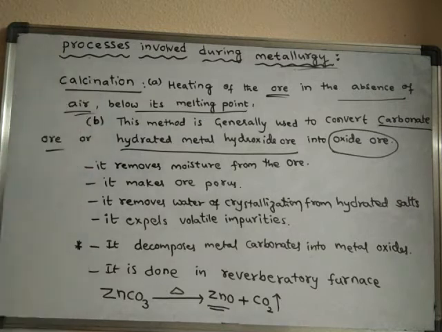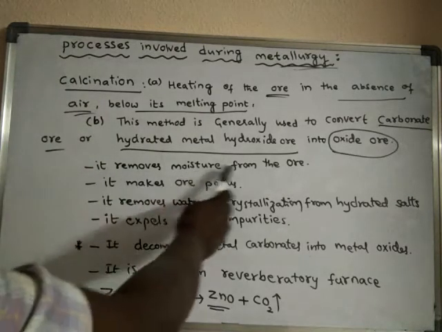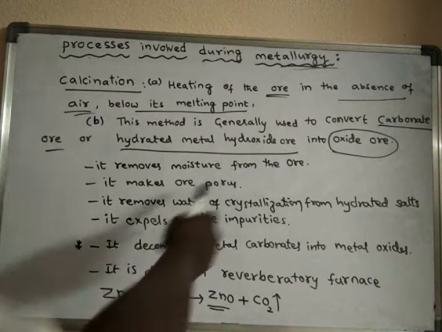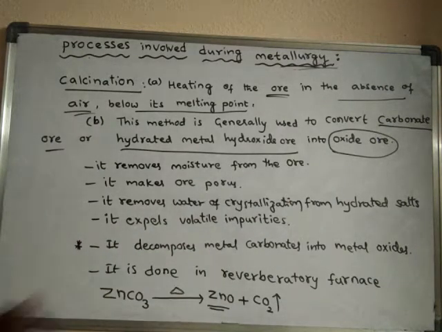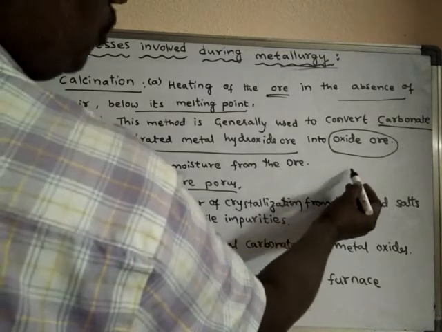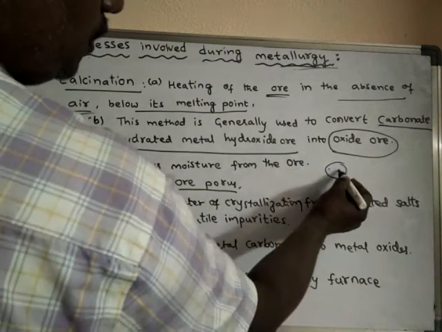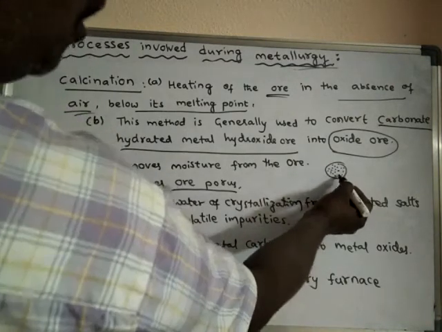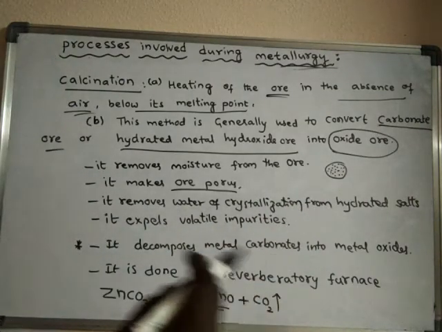See, the calcination process removes the moisture from the ore. If there is any moisture in the ore, and we calcine the ore, then it removes the moisture from the ore, and also it makes the ore porous. What is the meaning of porous? Porous means having holes. Suppose if this is the ore, and you heat that ore, what happens? It becomes porous. That means very tiny holes are created.